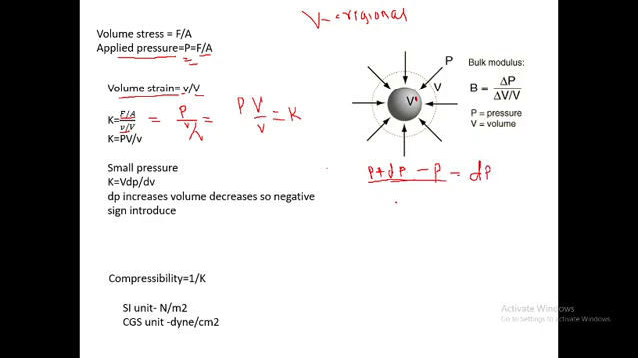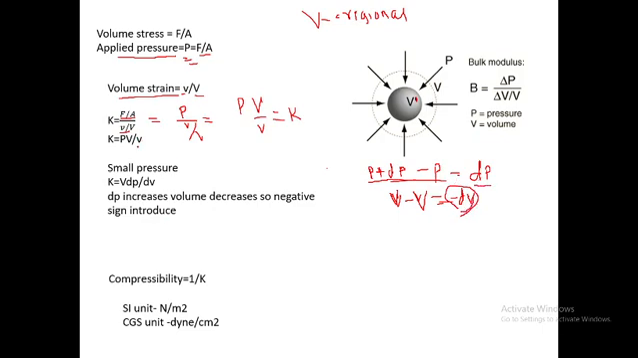Suppose the original volume is V and the change in the volume is dV. Now there is a decrease in the volume because the final volume is smaller. So there is a minus dV, because the volume is decreased, so a negative sign is there. dP is the additional pressure and dV is the change in the volume.